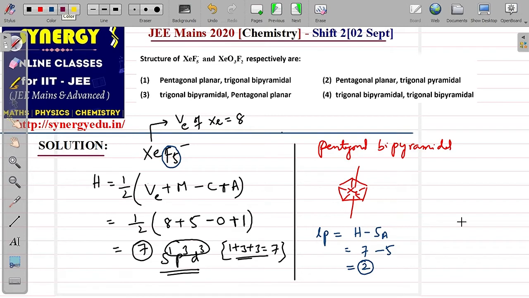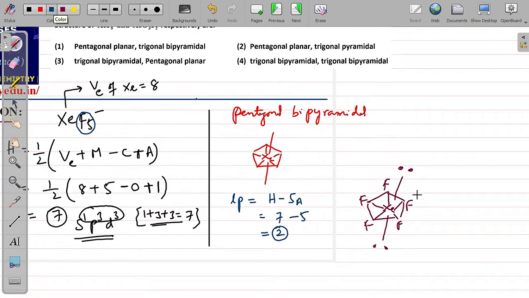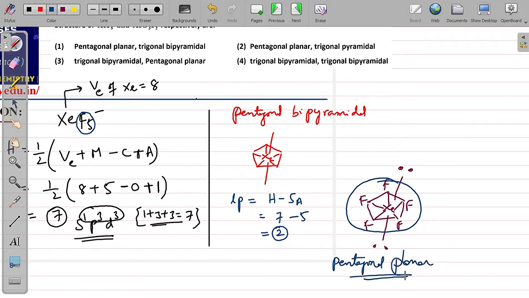So you will get xenon, up and down. You have to place these lone pairs in the axial positions. So the lone pairs you place here, 1, 2, and the remaining 5 fluorines I will place on the pentagonal plane. Now, when they ask for the structure or shape, consider only the bond pairs, don't go for the lone pairs. All bond pairs between xenon and fluorine are in one plane of the pentagon. So this will be pentagonal planar, that is the structure or shape.